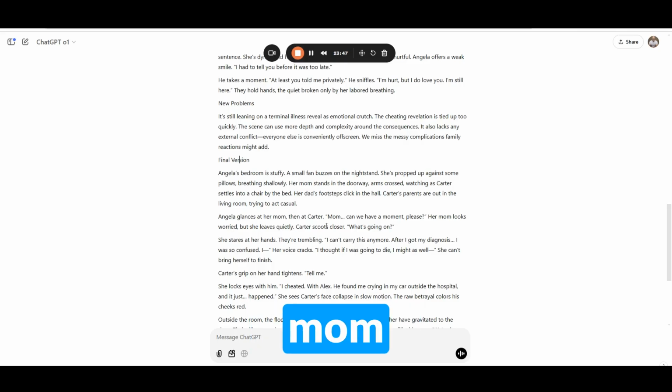Angela glances at her mom, then at Carter. "Mom, can we have a moment, please?" Her mom looks worried, but she leaves quickly. Carter scoots closer. "What's going on?"